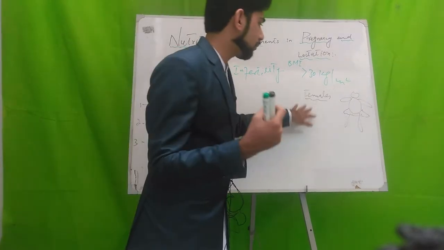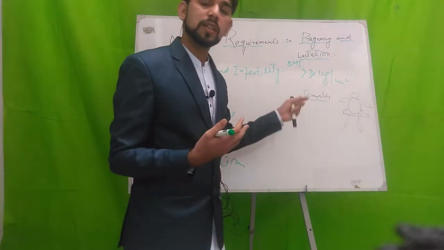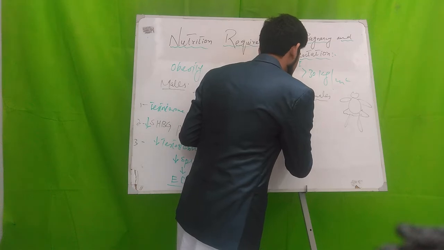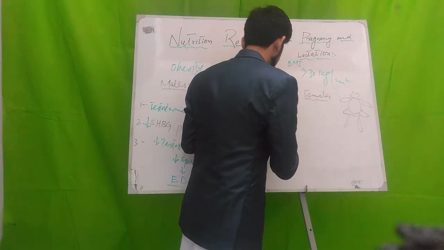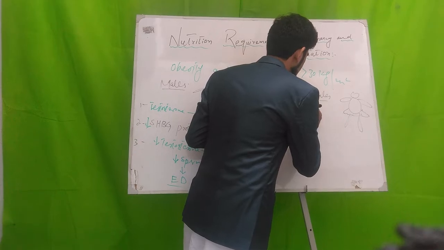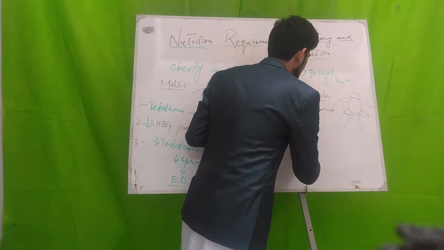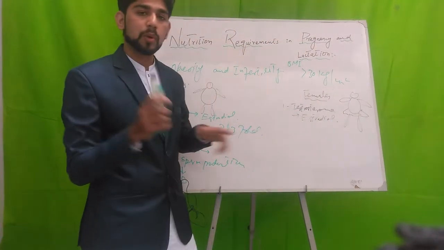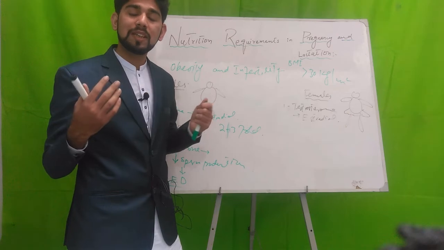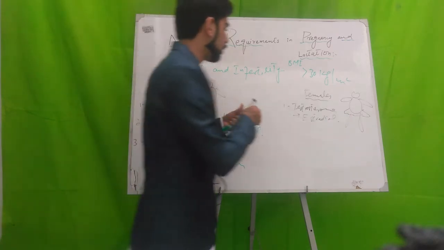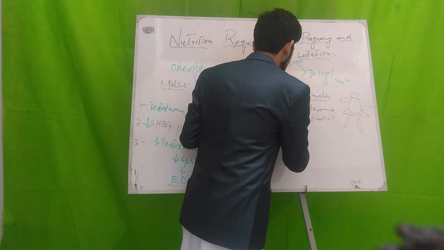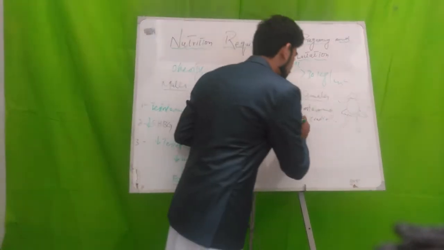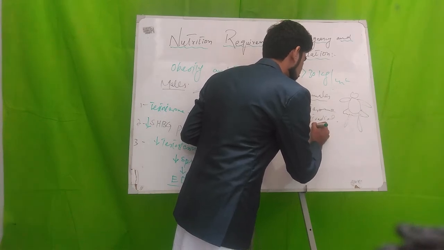So how does obesity affect females? Aromatase activity also increases in females, so testosterone is converted into estradiol. In females, testosterone production is the same, usually 250 microgram per day, but conversion increases 2 to 3 fold as in males.